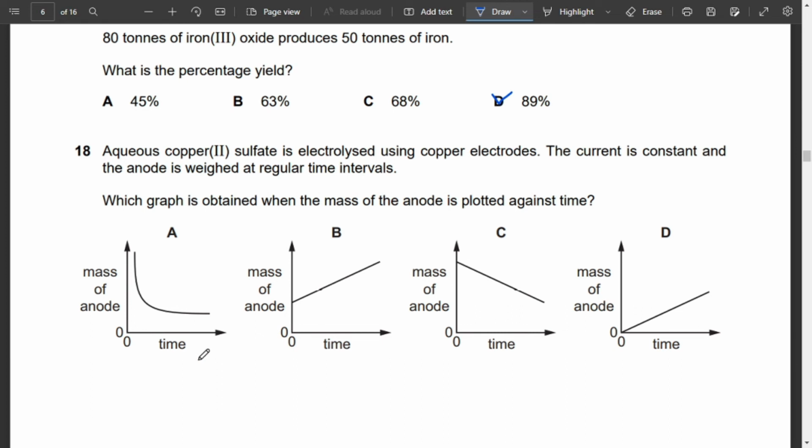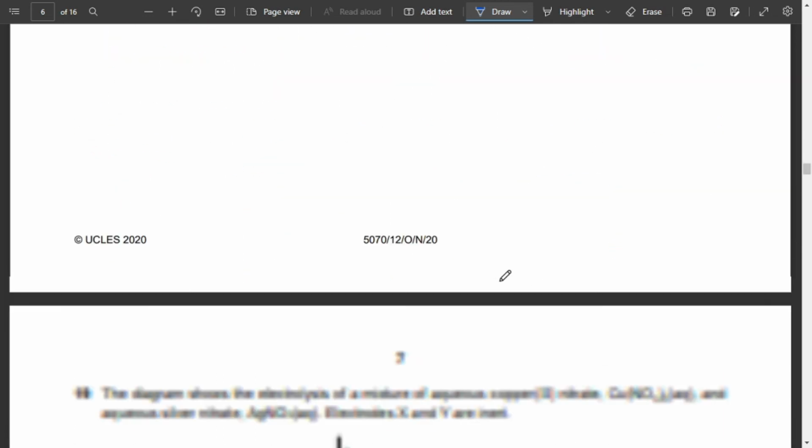Okay, so if you look over here, this cannot be the right graph, since mass of anode is not decreasing in this way. It's not increasing in this way. Again, mass of anode is not increasing, so it's not going to be this, and it cannot be this, both of them. The current is constant and the anode is weighed at regular time intervals. For this, the answer is going to be C, because the current here is constant and the mass of anode is gradually decreasing along with time. So that's why it's going to be this. That's option number C.